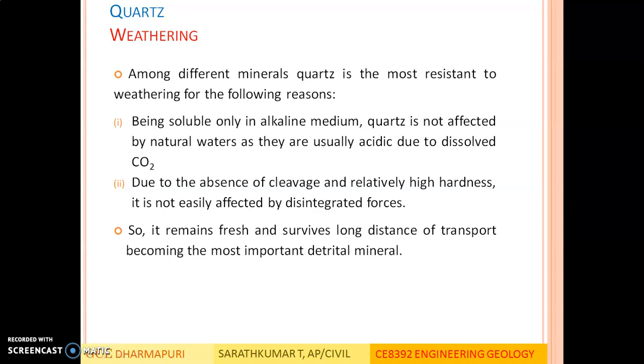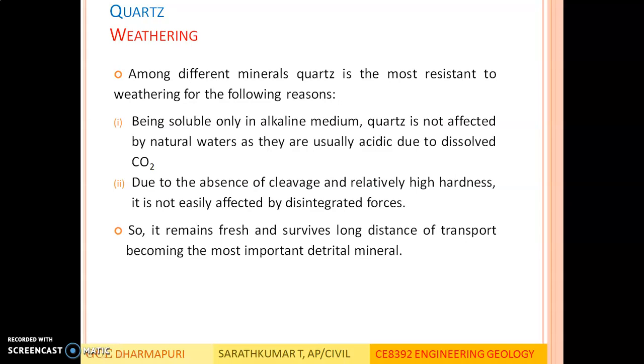So, when subjected to weathering, what will happen to quartz mineral? Among different minerals, quartz is the most resistant to weathering for the following reasons. Being soluble only in alkaline medium, quartz is not affected by natural waters as they are usually acidic due to dissolved carbon dioxide. Due to the absence of cleavage and relatively high hardness, it is not easily affected by disintegrating forces. So it remains fresh and survives long distance of transport, becoming the most important detrital mineral.